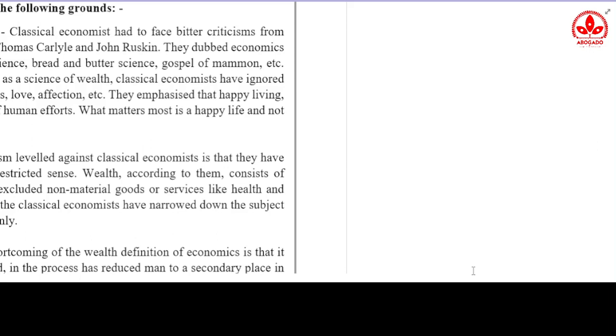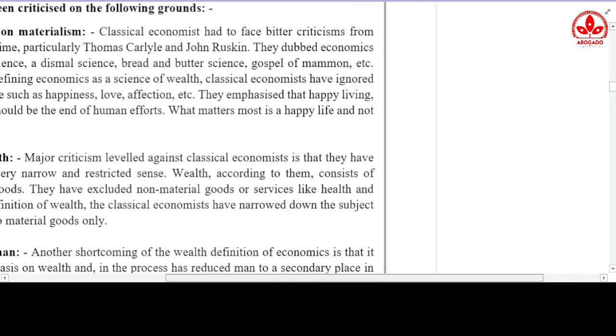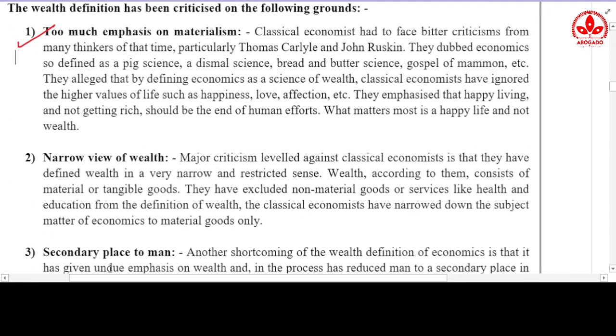Apart from the money, you need other things also, like affection, like love, the help of your family members. So why is the wealth definition only concerned with wealth? There are other important things in life such as love, affection, emotions, etc. So why does economics not consider these things also?